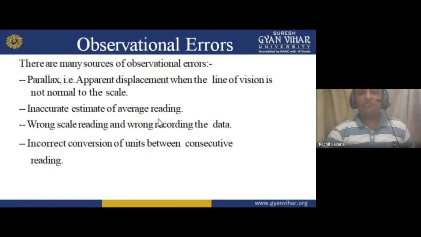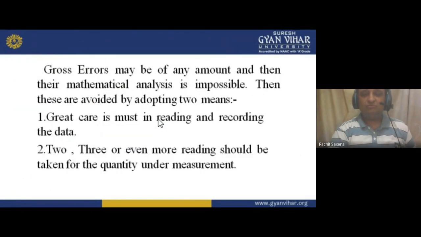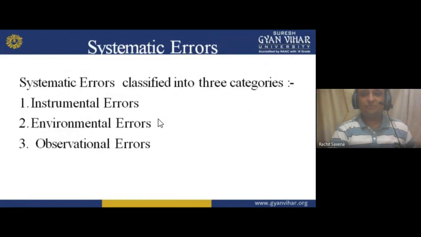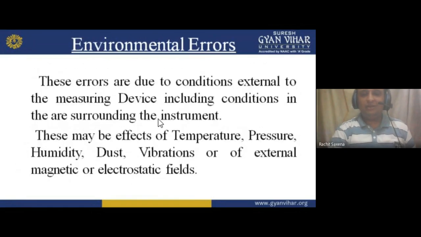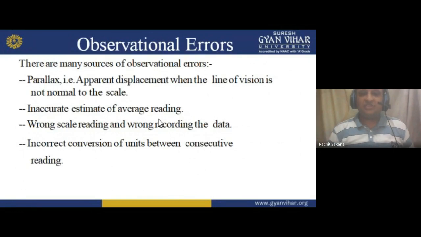Then we have some observational errors. So first is what? Gross errors, which I already told you. Okay, then we have systematic error. Now in systematic error, we have three categories: first instrumental, then environmental, then observational error. Now observational errors are basically due to vision. The first is known as parallax.